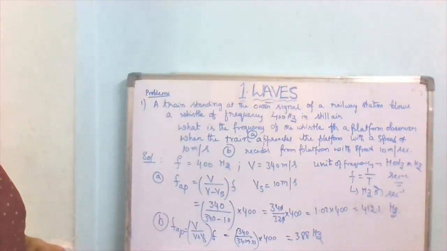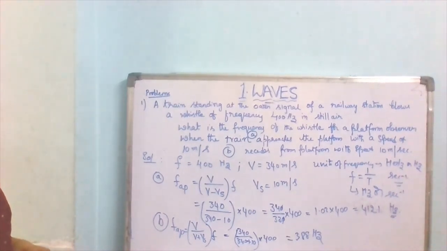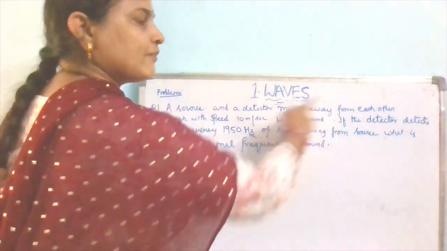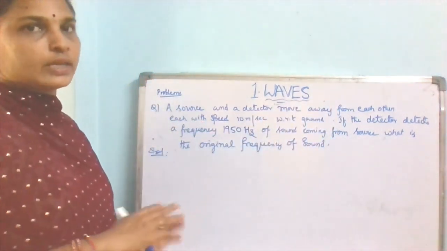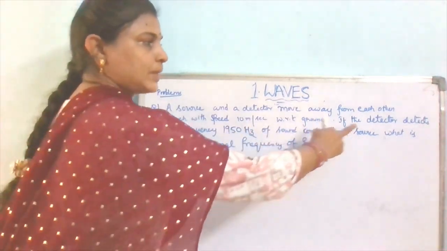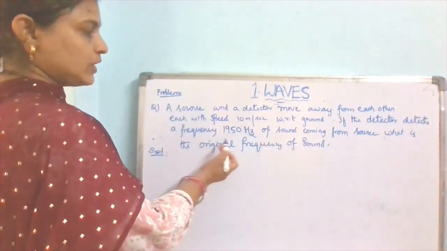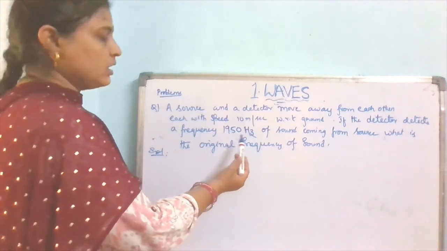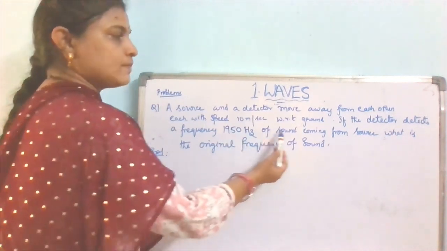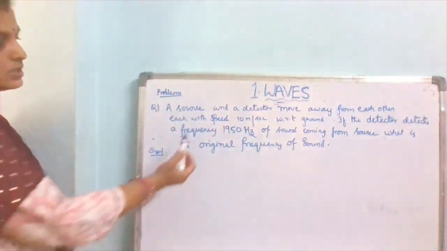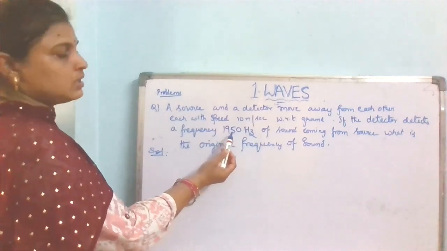Here see the problem. A source and a detector move away from each other. That means source and detector are both moving, each with speed 10 meters per second with respect to ground. If the detector detects a frequency 1950 of sound coming from the source, what is the original frequency of the sound? That means the apparent frequency he has given, and we have to find the original frequency.